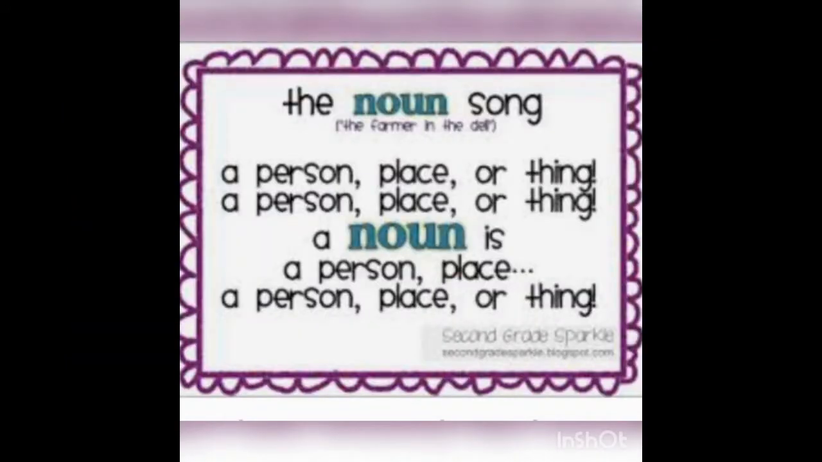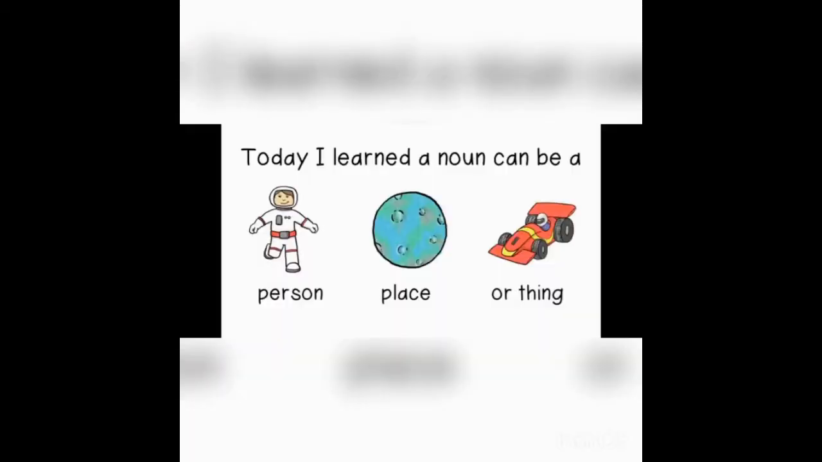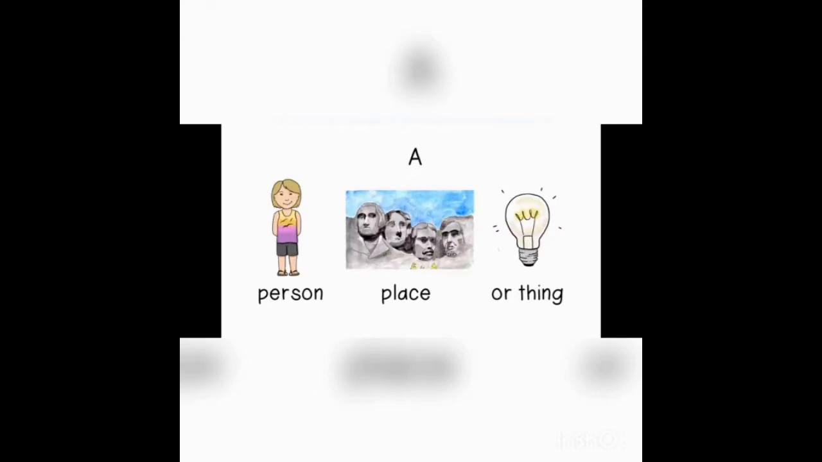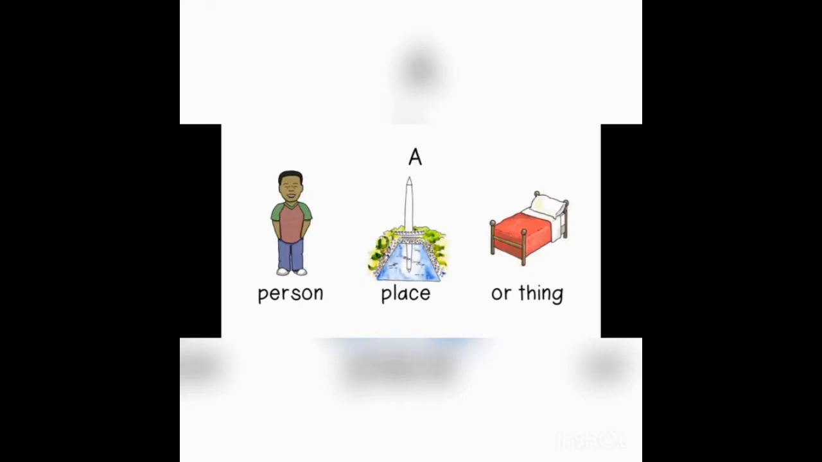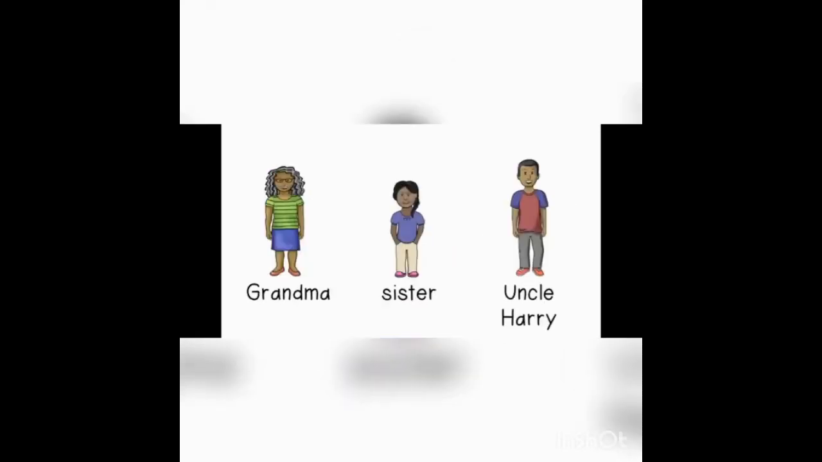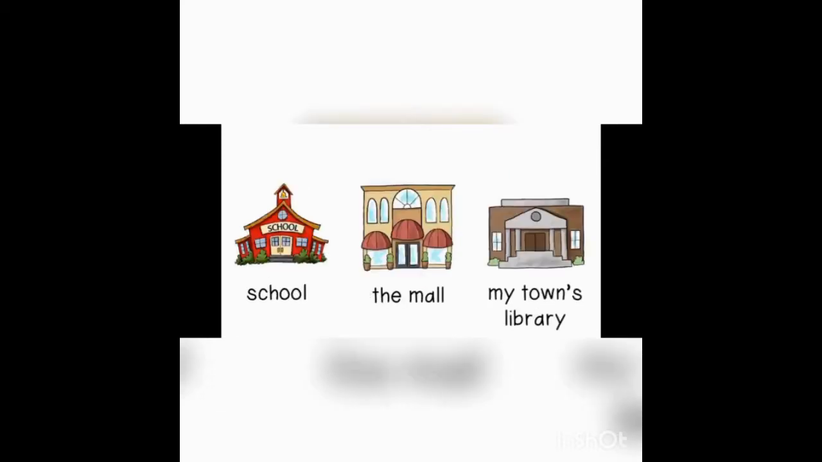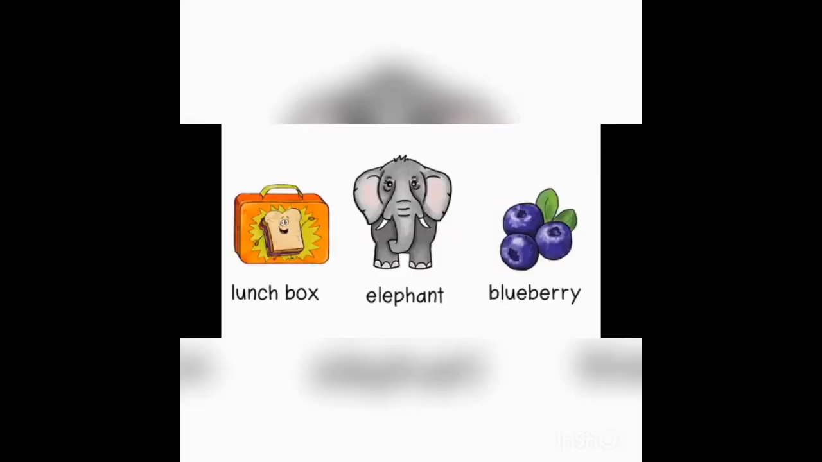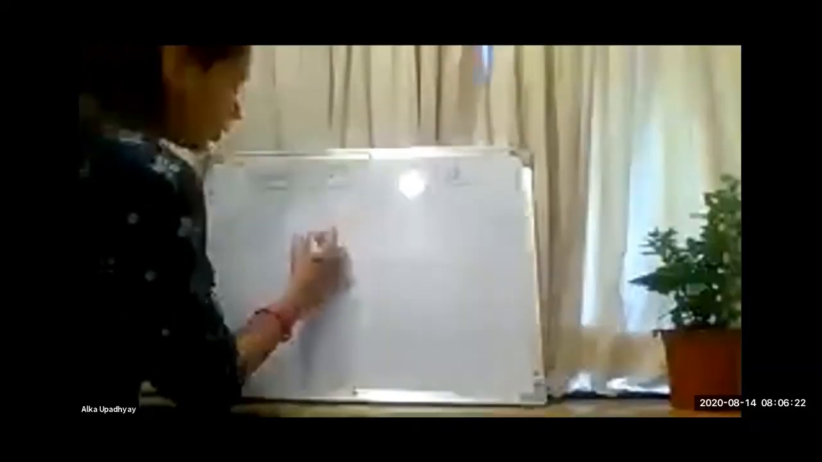A noun can be a person, place, or thing. Today I learned a noun can be a person, place, or thing. Grandma, sister, Uncle Harry. School, the mom, my town's library. Lunchbox, elephant, blueberries. A person, place, or thing.